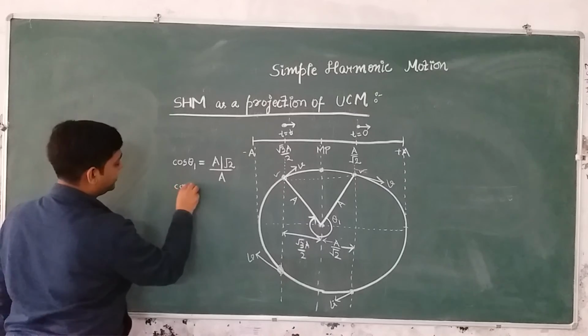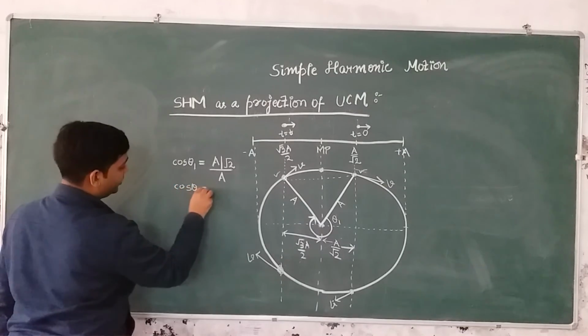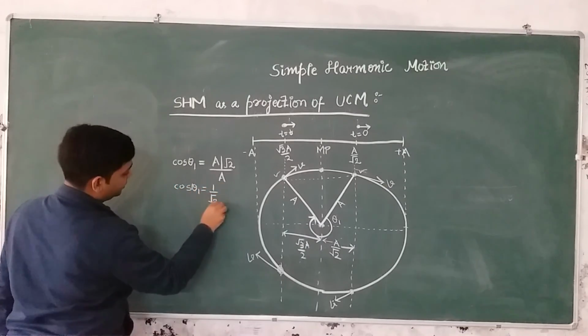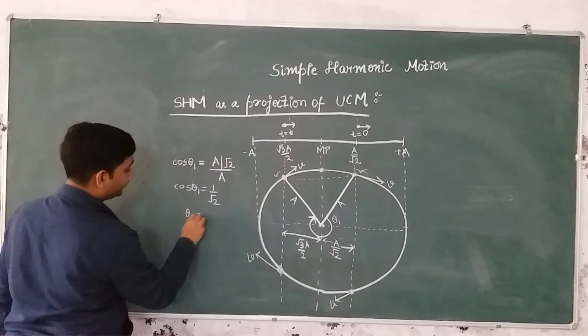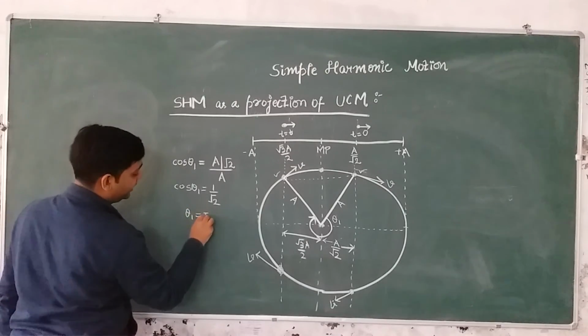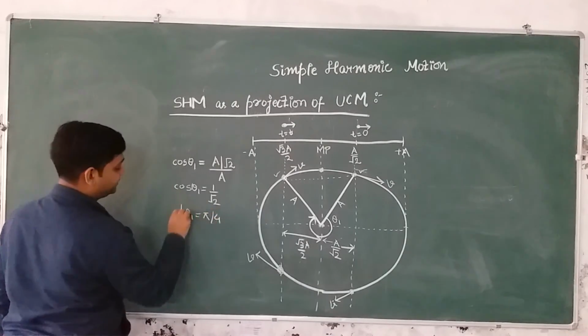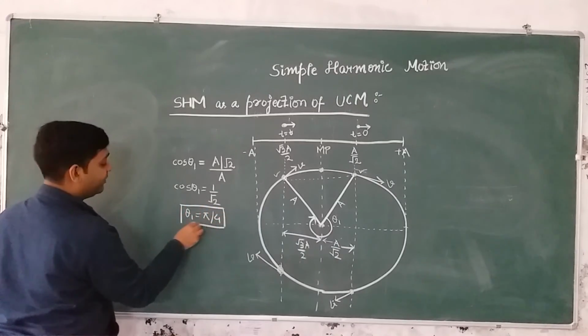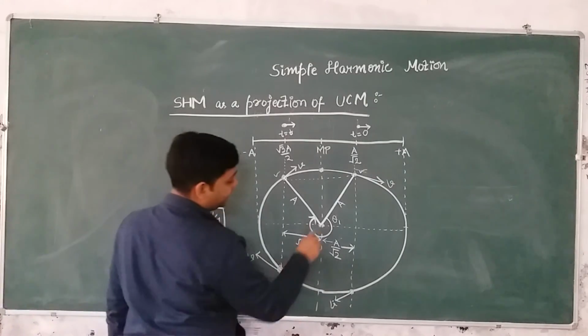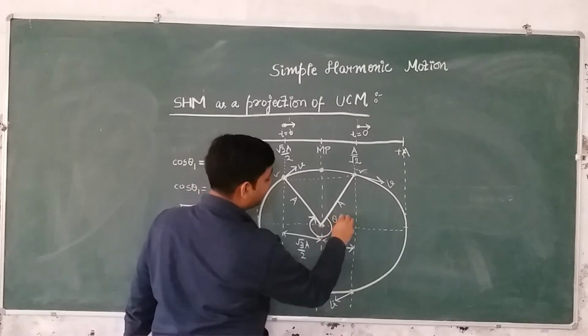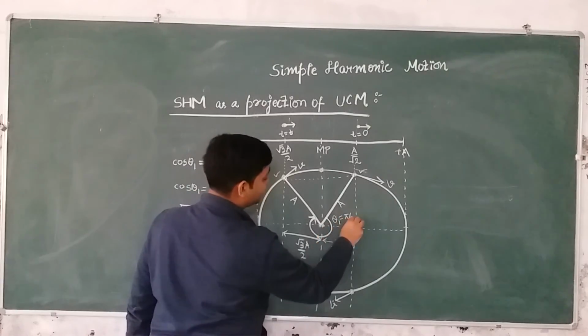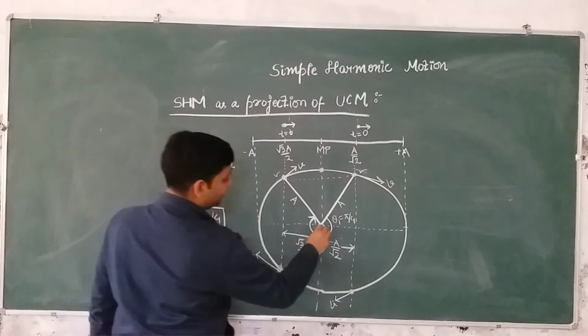So cos theta 1 is equal to 1 by root 2. So theta 1 will be 45 degree or pi by 4. Let me write here, this is pi by 4.